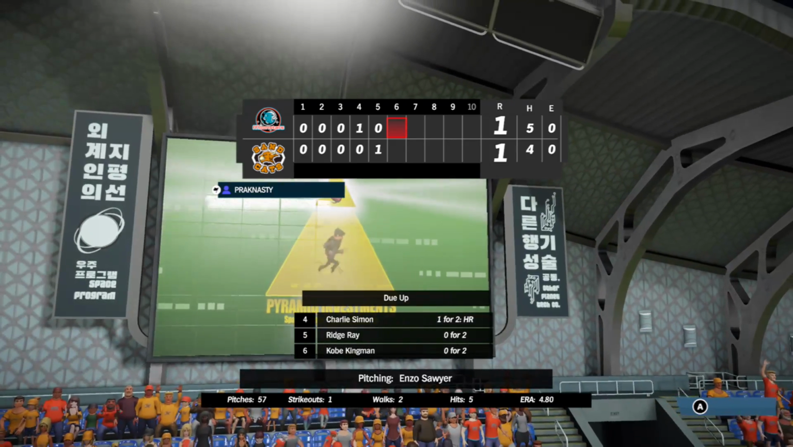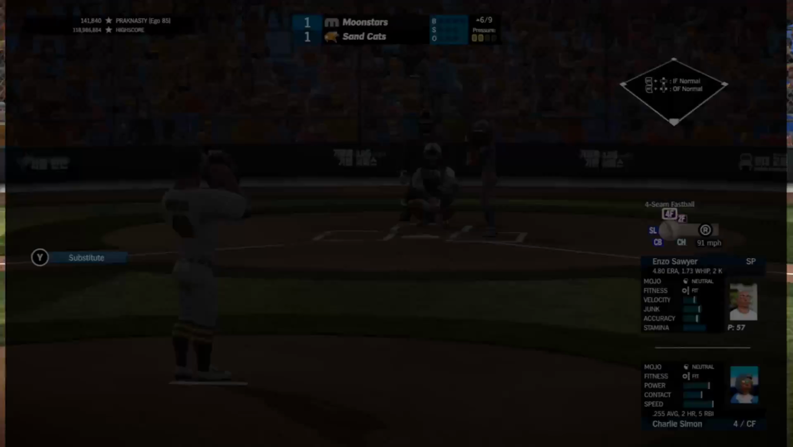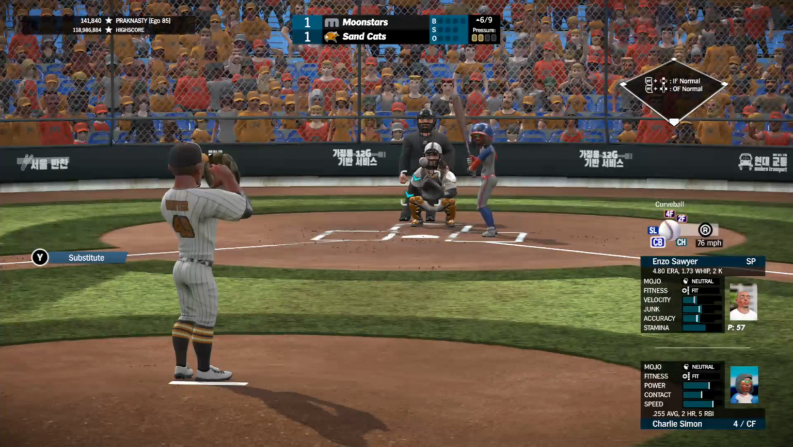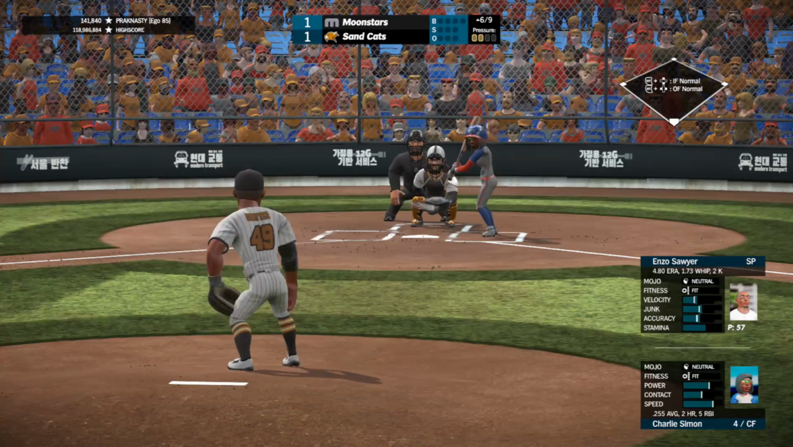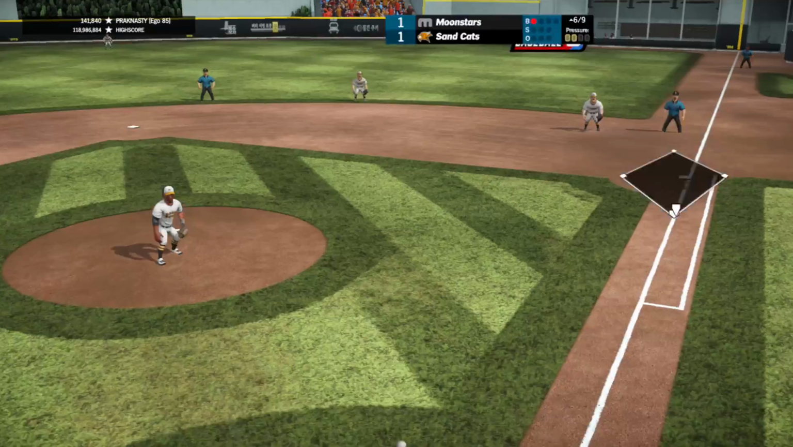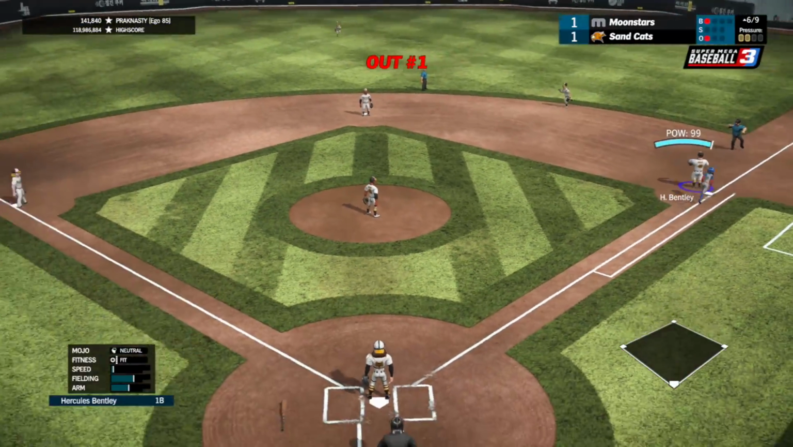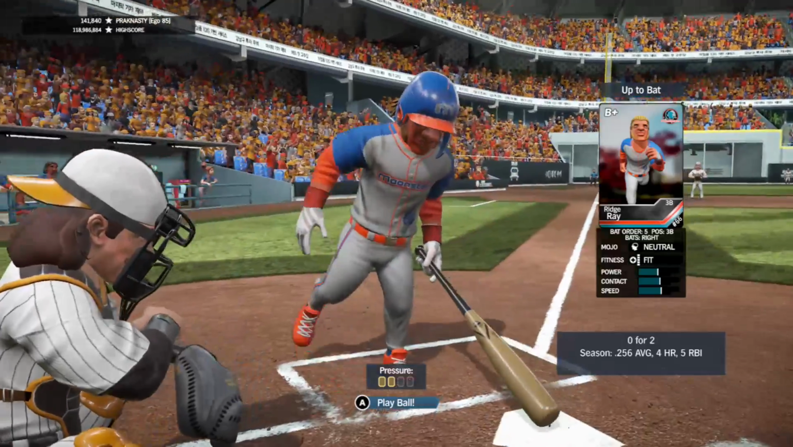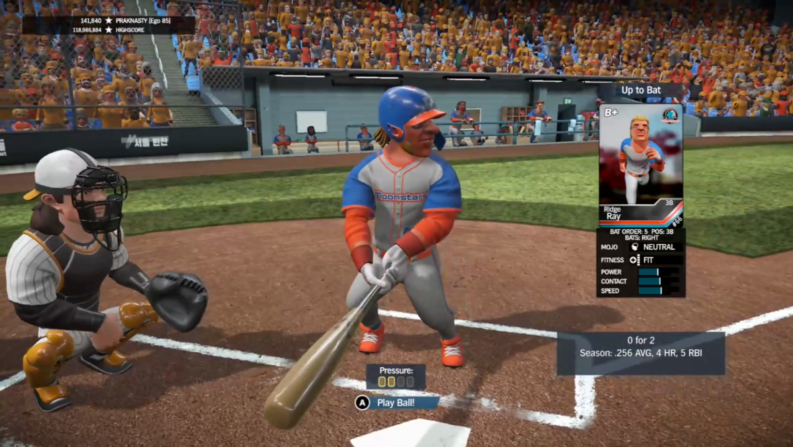Top 6, Simon, Ray, and Kingman face Sawyer. Simon's 1 for 2 today. Homered her last time up on a hanging slider from Sawyer. First pitch, 2-seamer down and in, below the knees, ball 1. Fastball down in the way, hard ground to the second. Diving is Ingram in the hole to make the stop. He'll make the play, 1 down. And that is officially the longest career start for Enzo Sawyer. He makes it through 5 and a third so far.